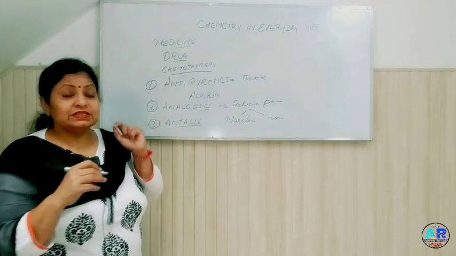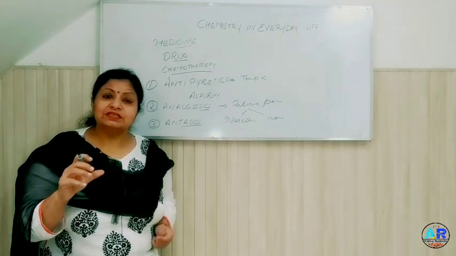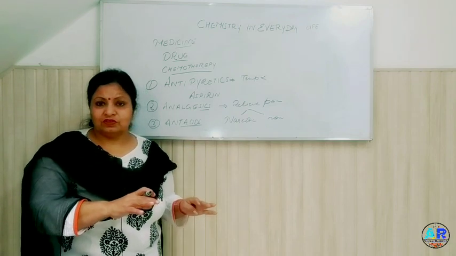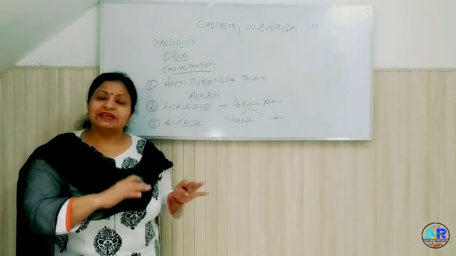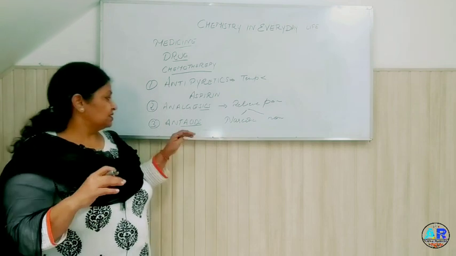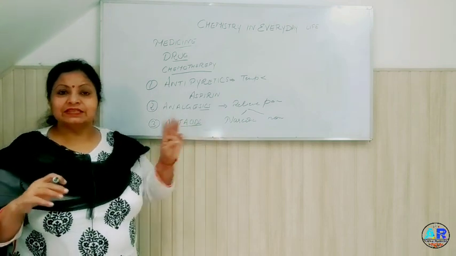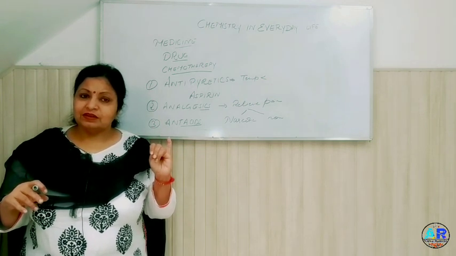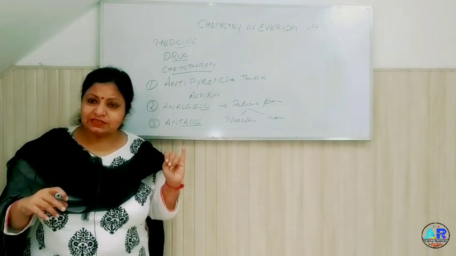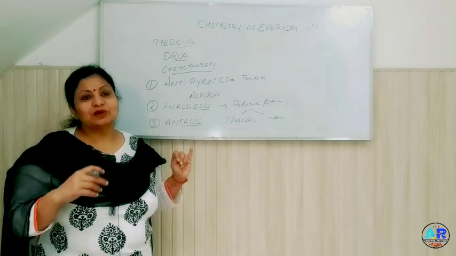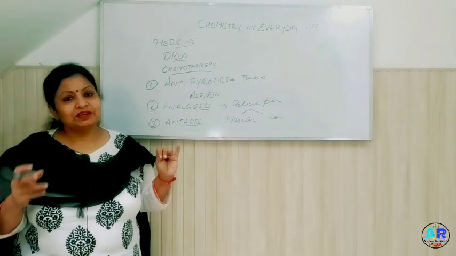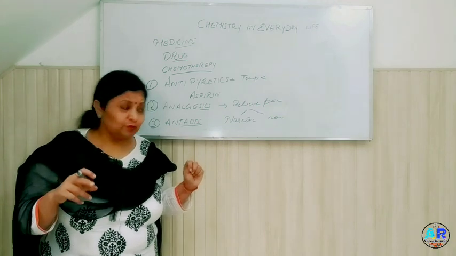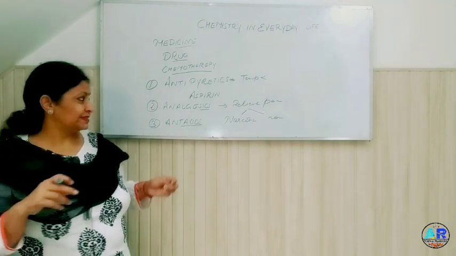But these days, there are certain chemicals which are used to suppress acid production also. For example, ranitidine. These are antacids. Say three examples of antacids. Number 1, magnesium salts in the form of magnesium oxide. Next is sodium bicarbonate that we use in the form of ENO, and another is ranitidine.